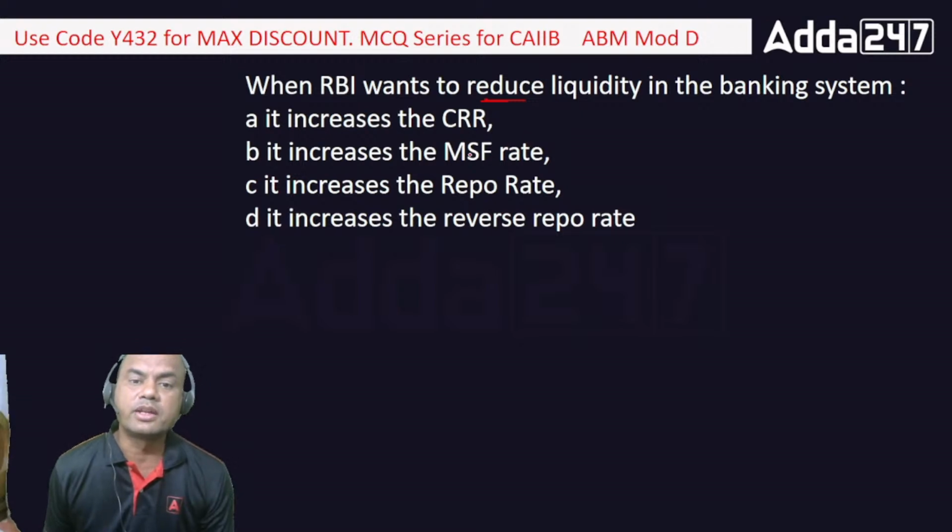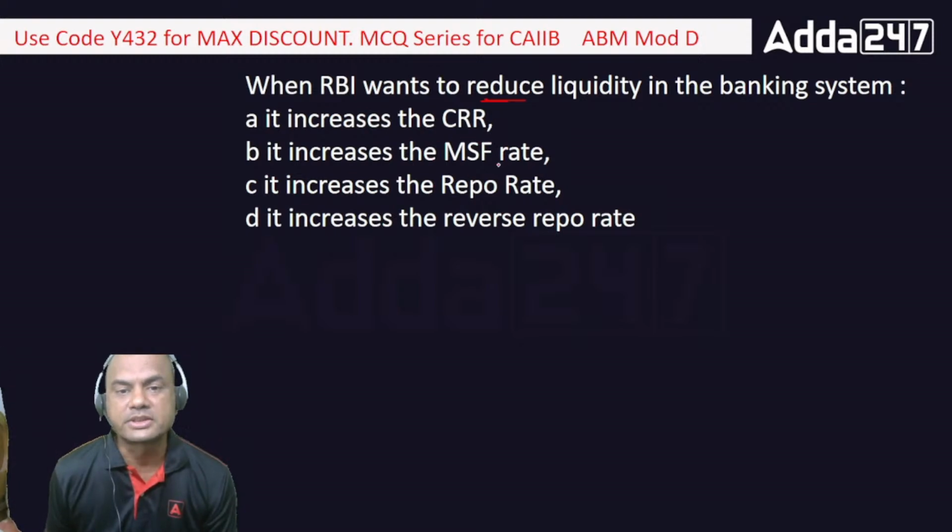So now you don't have any collateral to buy, and you want some more loan. When you want more loan, you will go under MSF to RBI, and RBI will charge this as a penal interest. Remember, MSF is a penal interest for your bank when everything has got exhausted.